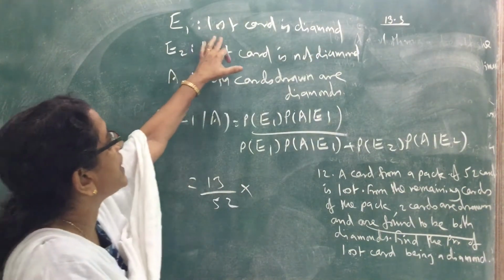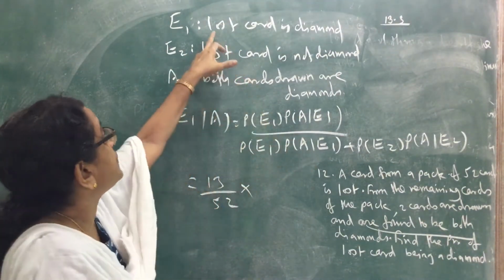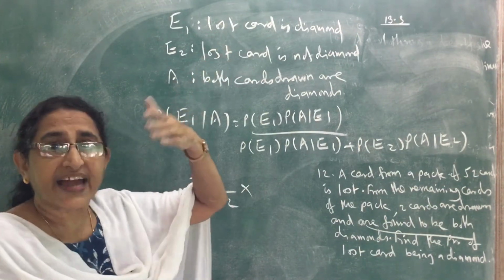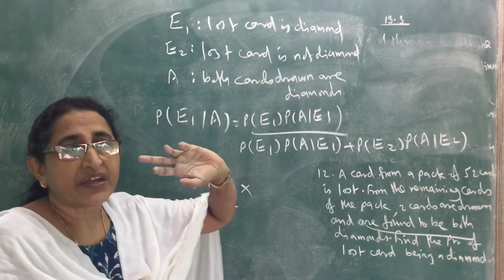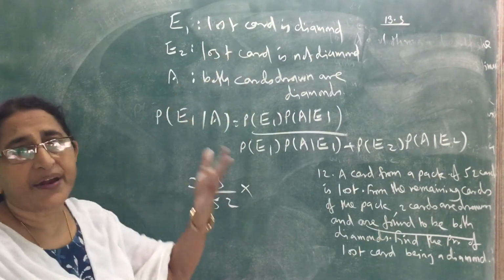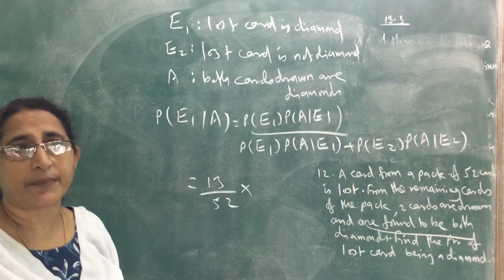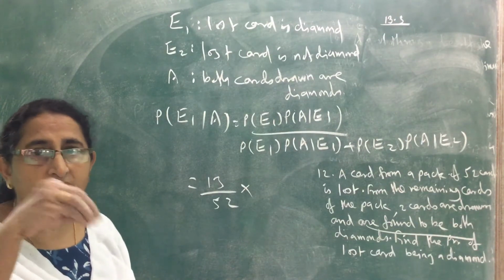That means if E1 happened, if the lost card is a diamond, then what is the probability that both cards drawn are diamonds? If the lost card is a diamond, there are only 51 cards remaining. From the 51 cards, 2 cards are drawn.